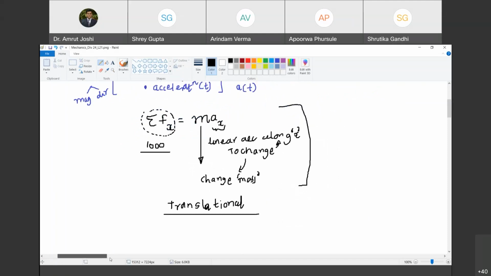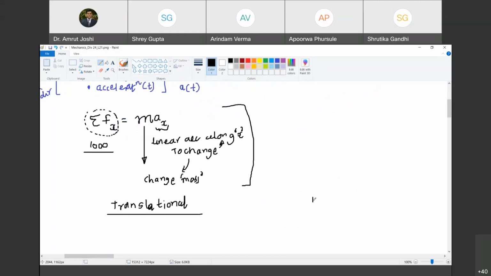Now apply Newton's second law to a body in rotational motion. Yes, sir. How does this Newton's second law manifest itself in rotational motion? So let us say I am considering rotational motion of a body about x-axis passing through a point under consideration. So algebraic sum of moments of, because moment is the cause of rotation, force is the cause of translation. Are you with me?